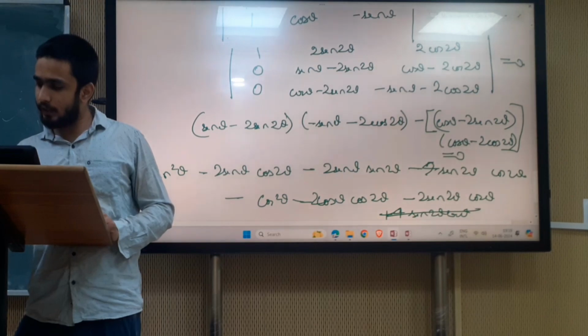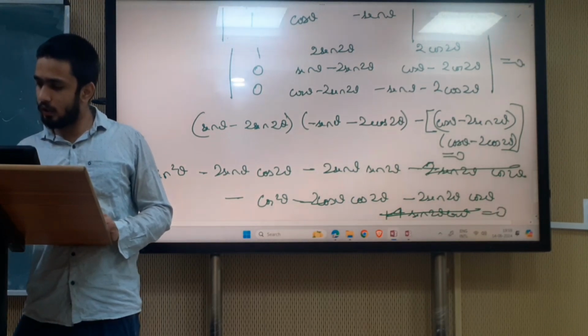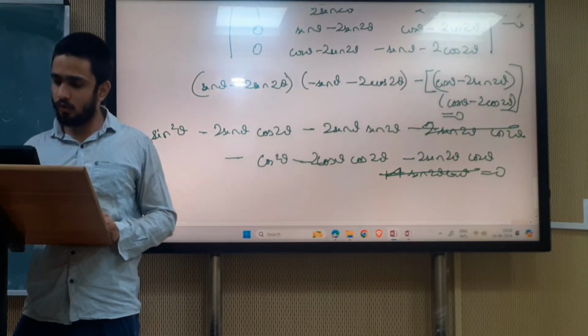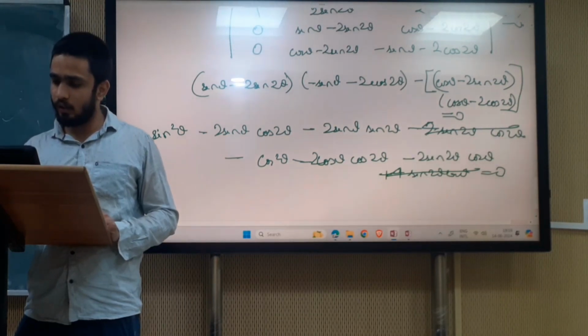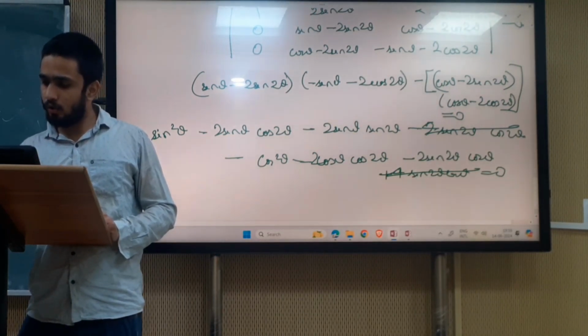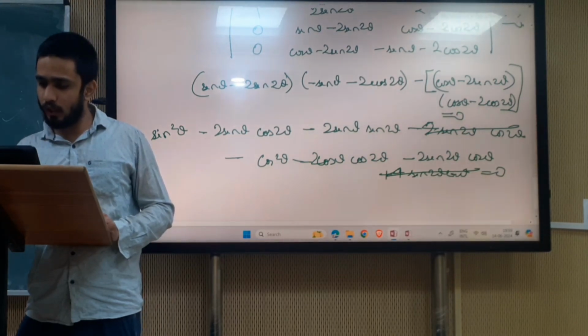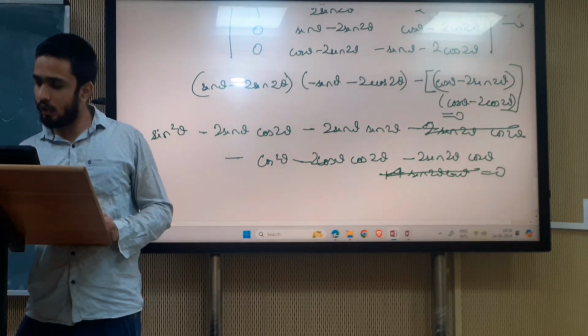So this plus and this minus, and the whole is equal to 0.